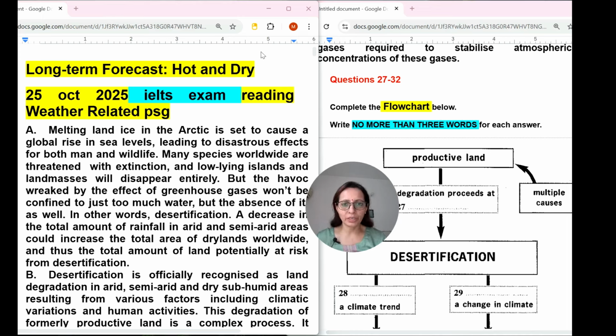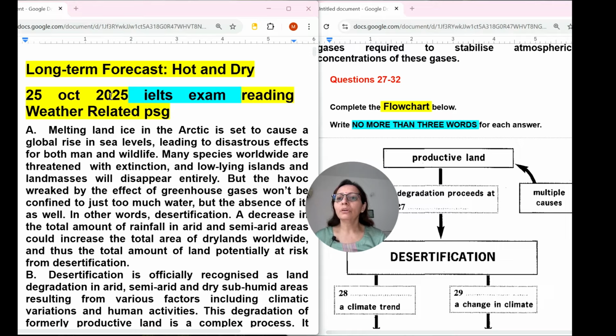Let's do one more reading with me. Really, if you want to get 7 plus band scores, you can do practice with me. And on a daily basis, please do your own full reading test, and set your time limit to 55 minutes, not 60 minutes. Then your speed will automatically increase.